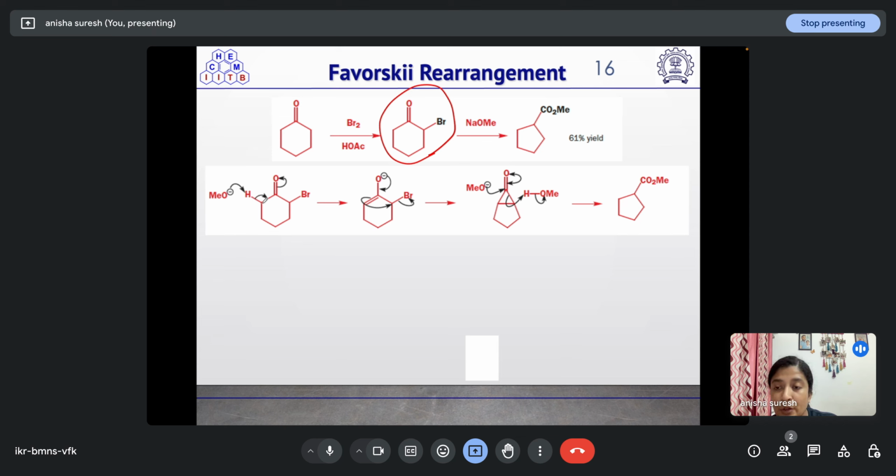The alpha proton will be abstracted by OMe, then the enolate will result, and once this O minus is falling back, this carbon carbon double bond will attack the antibonding orbital of C-Br, and the Br minus will leave. It will result in the formation of the cyclopropanone. Then OMe will attack this carbonyl group, then electron pushing will occur in this direction, and this bond will break and protonate, resulting in the formation of this ester.